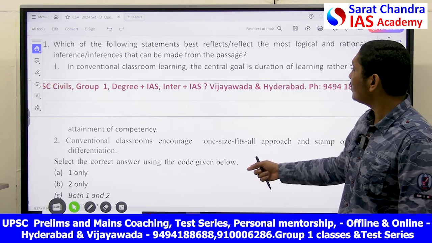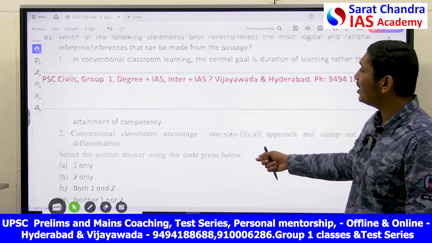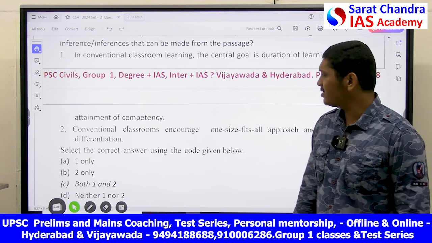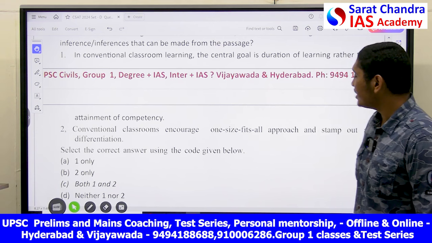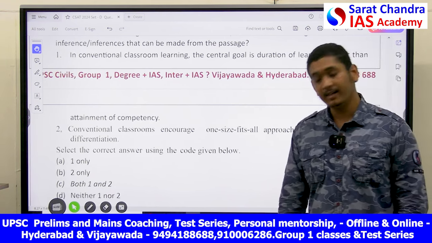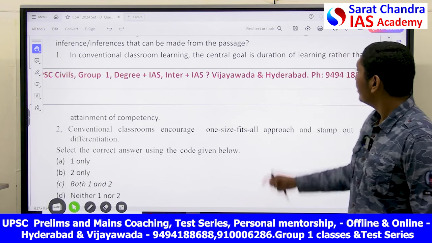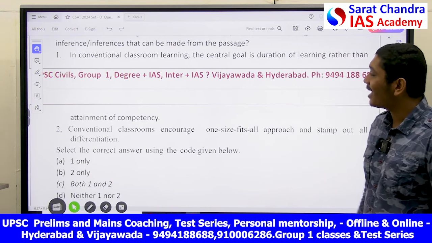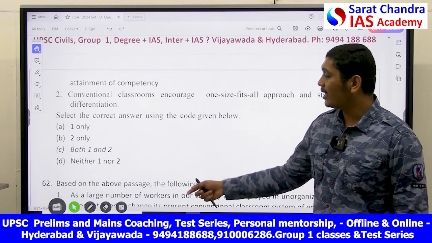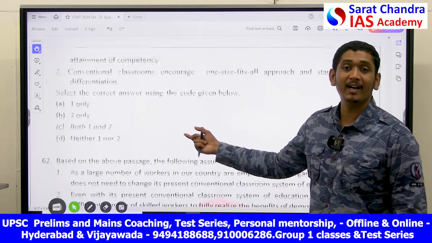In conventional classroom learning, the central goal is duration of learning rather than the attainment of competency. Yes. Next, conventional classrooms encourage a one size fits all approach and stamp out all differentiation. Yes. Here, the goal being duration of learning rather than the attainment of competency is also right. So both of them are right. Here the answer is both 1 and 2.